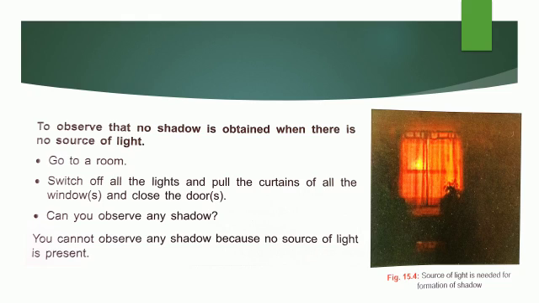For this activity you are required to go into a room. You are required to switch off all the lights, pull down the curtains of all the windows and close the doors. Now it will be very dark in the room. Can you observe your shadow? Your answer is you cannot observe any shadow because there is no source of light.